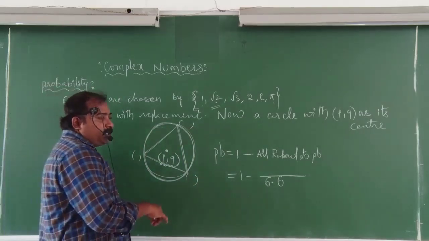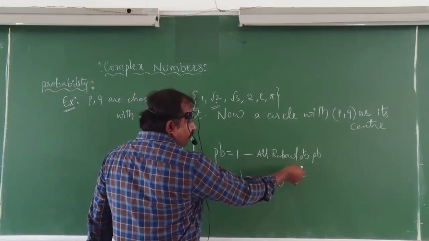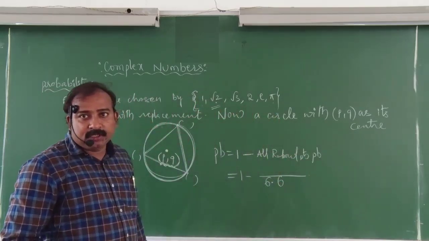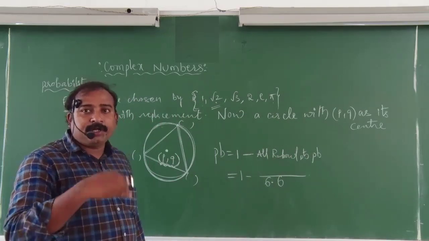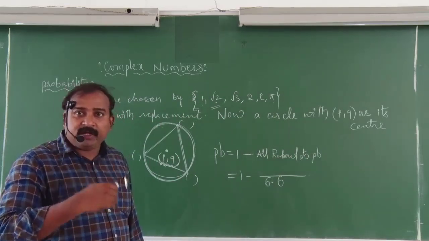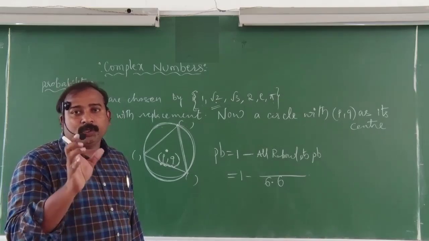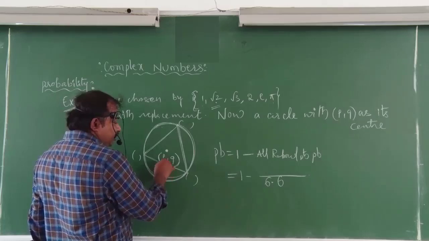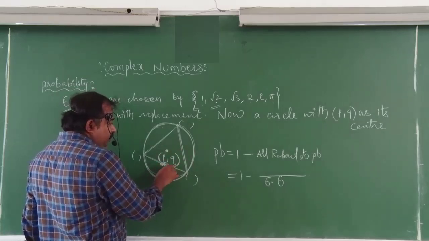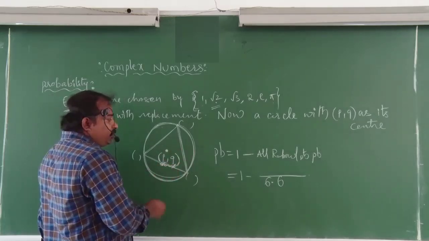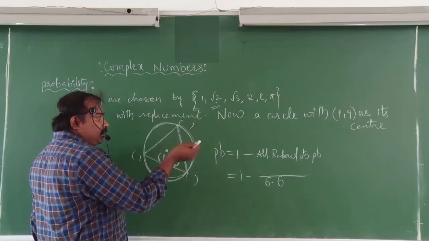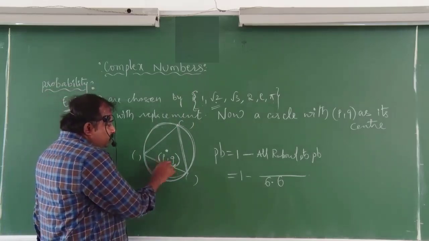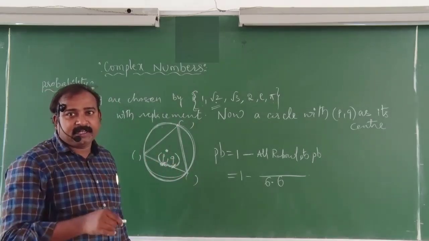So here I am taking the probability of the non-requirement. What are they asking? The probability of at most 2 rational points they are asking. So what I am doing here? The probability of all rational points I will calculate first. After that, I can subtract that total probability from 1. So 1 minus, if the center is rational, rational means this is a rational number and this is also a rational number. Then if I subtract these cases, I can get the requirement that they gave. Then what is the rational center, a rational point as the center?